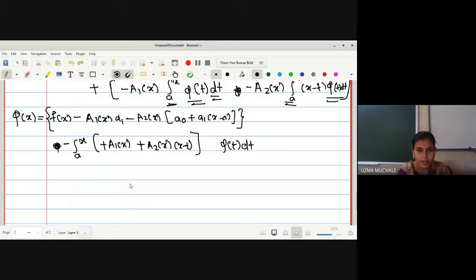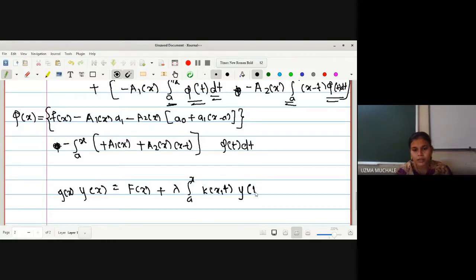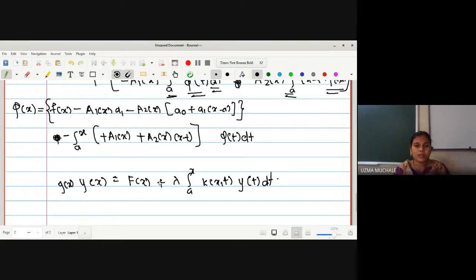Now if you remember, we have one form, phi of x is equal to, and how many types of equation we have seen, that I will give you. Here we can have g of x into y of x is equal to capital F of x plus lambda integration a to x k of x, t phi of t or y of t dt. Now we have to verify from all those forms we have seen, 9 forms including homogeneous and non-homogeneous. In total 11 types of integral equation we have seen. Now we have to verify in which type this equation fits.